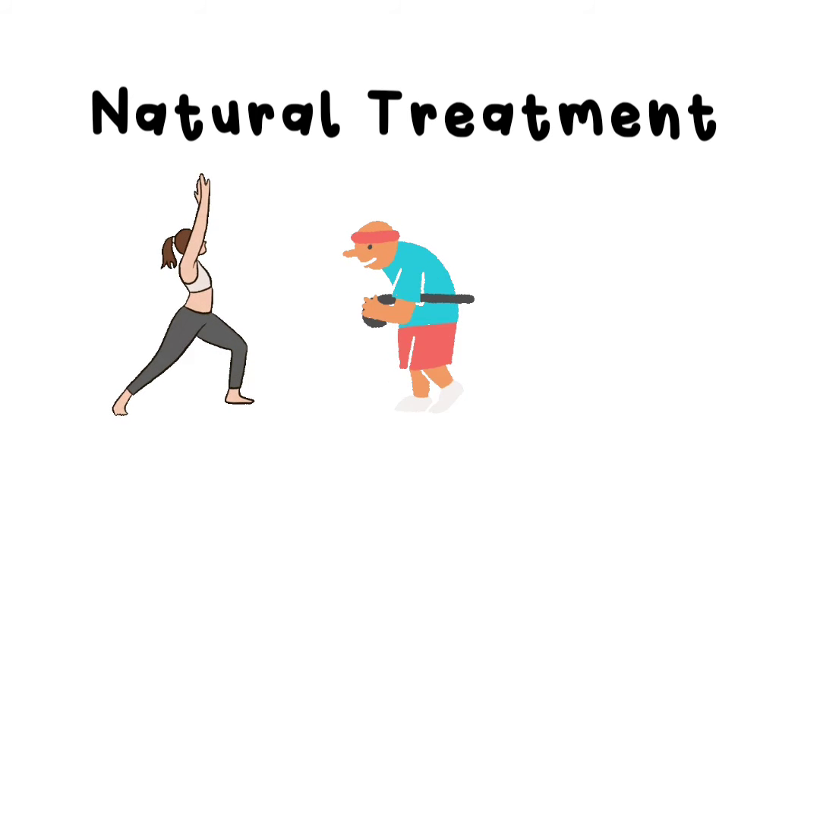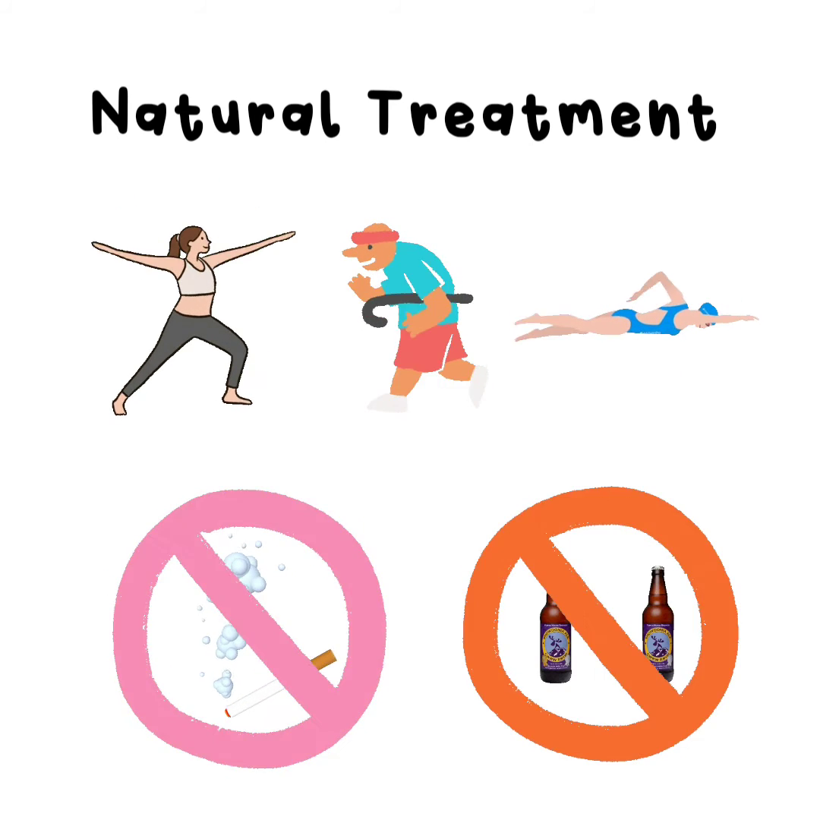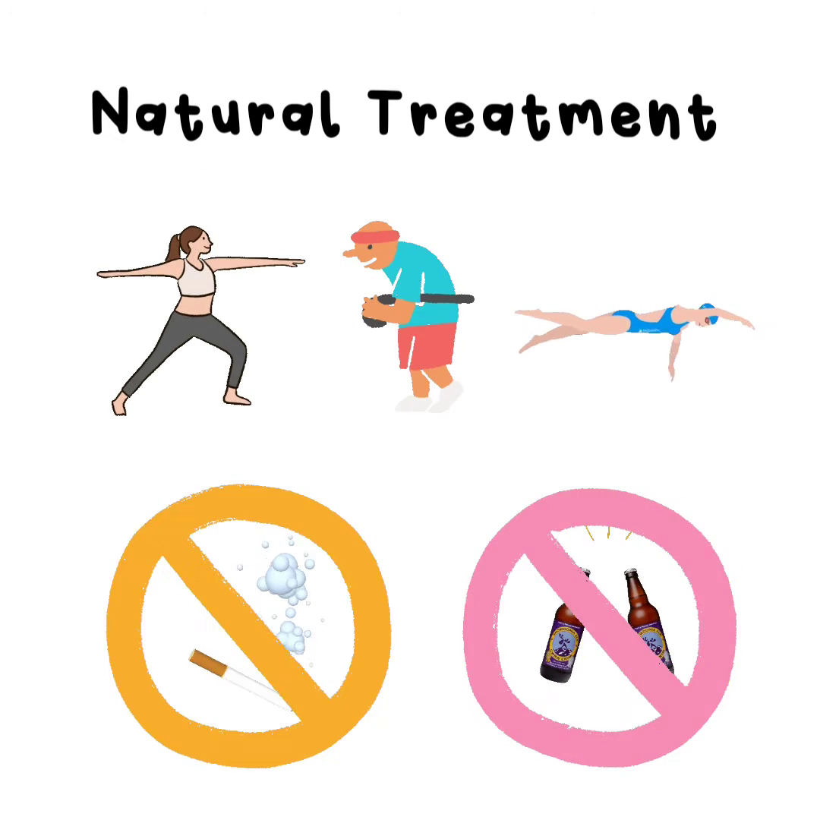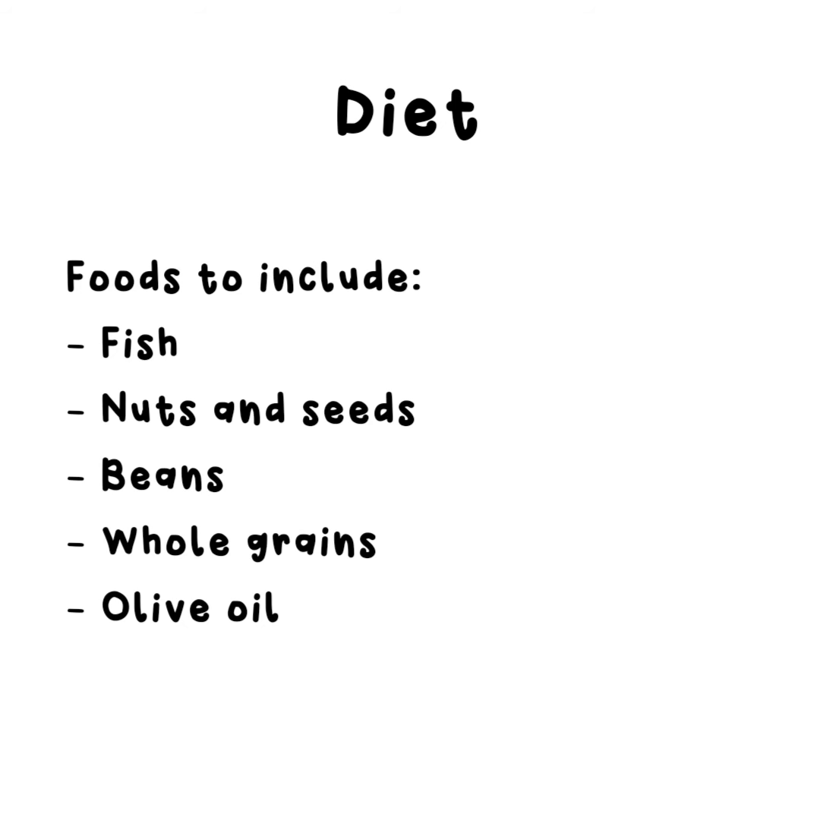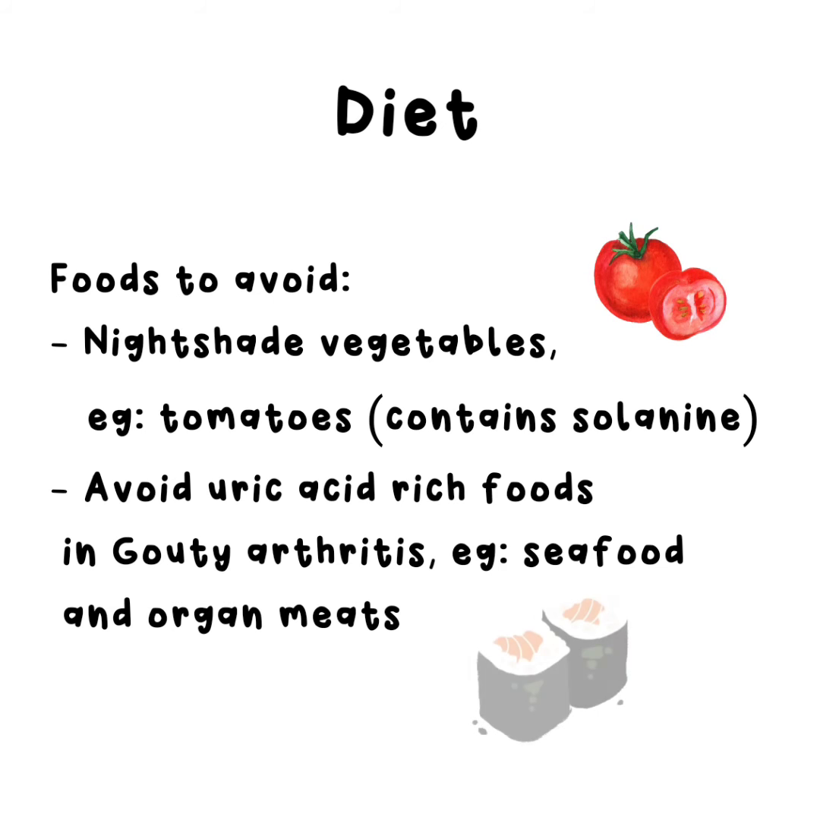Early onset of arthritis can be treated by a proper diet and an appropriate exercise routine, which may include yoga, moderate walking, or moderate swimming. Smoking and excessive alcohol consumption should be avoided as they contain arthritis-inducing antigens classified as arthritogens. Recovery from early arthritis can be done through following a diet containing fish, nuts and seeds, beans, whole grains, and olive oil. Foods to avoid, however, should include nightshade vegetables such as tomatoes, which contain solanine that has been proven to be associated with arthritic pain.